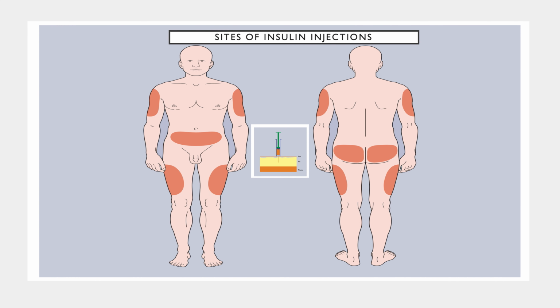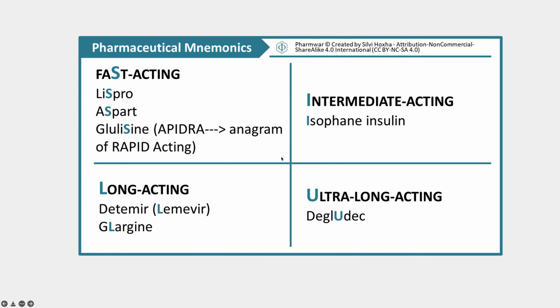These are some of the sites. We can give the insulin in the abdomen, in the thighs and the upper arms. And generally we have to rotate the sites. If one day we are giving in the abdomen, then next day we have to give in the thigh, so as to minimize the lipoatrophic changes in the body. And this insulin has to be injected at 90 degrees to the skin subcutaneously.